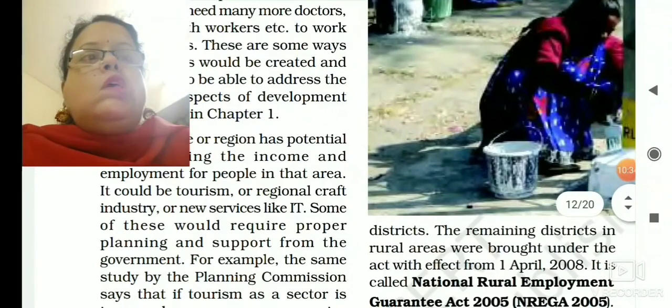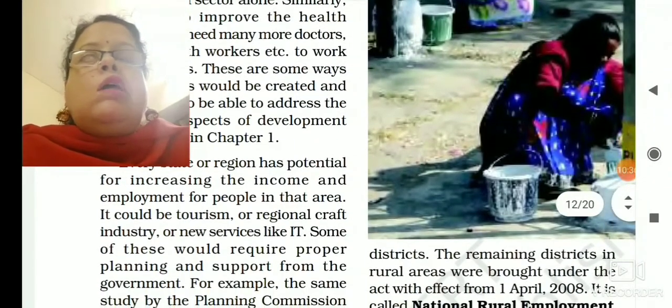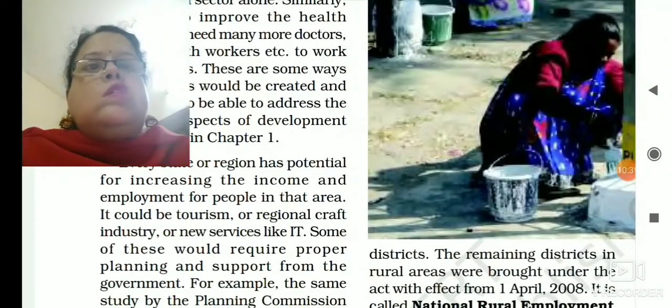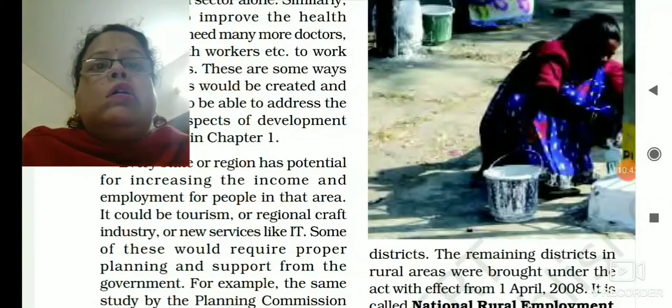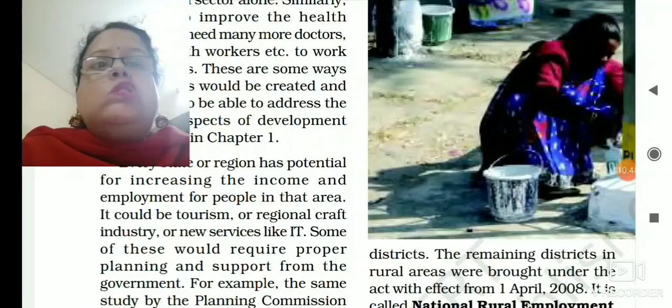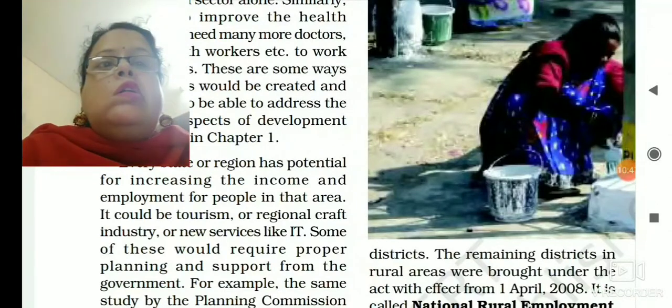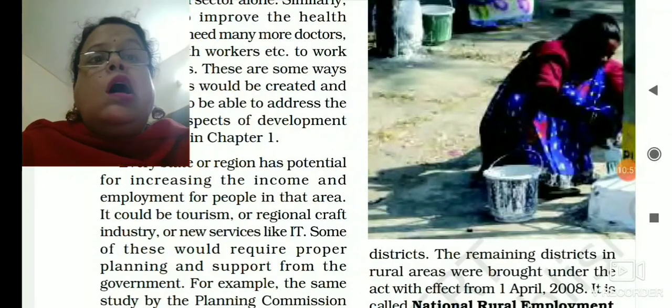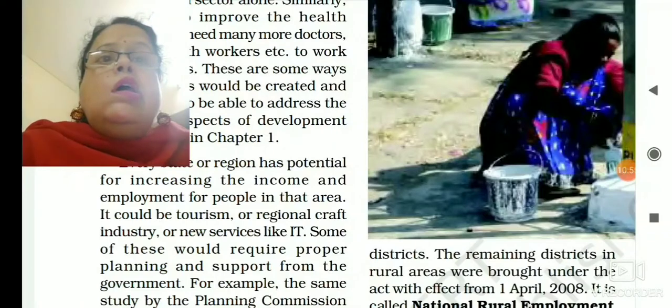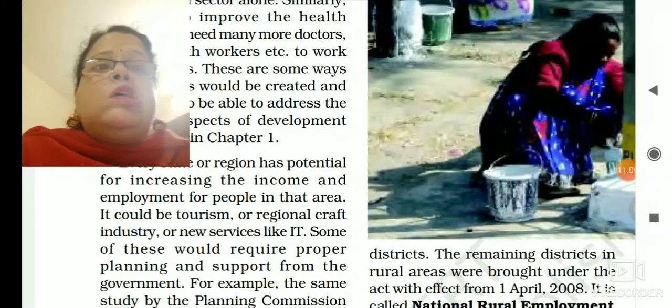Next, every state or every region has some specialty. Some states are very good in tourism. They can develop their tourism sector. They can develop their regional craft industries, or they can even develop their IT services. So obviously, region to region or state to state, new job opportunities can be created.